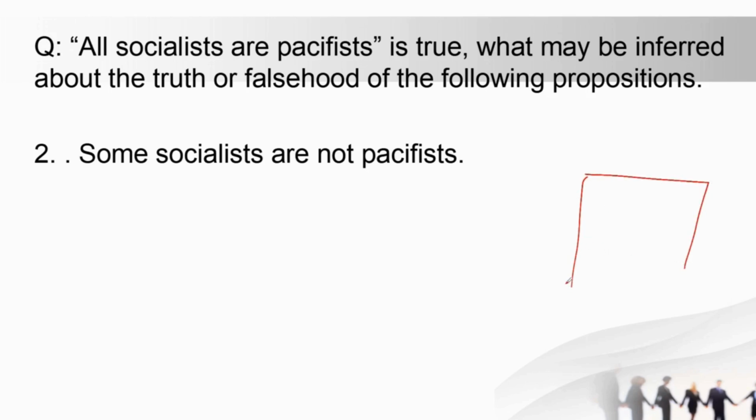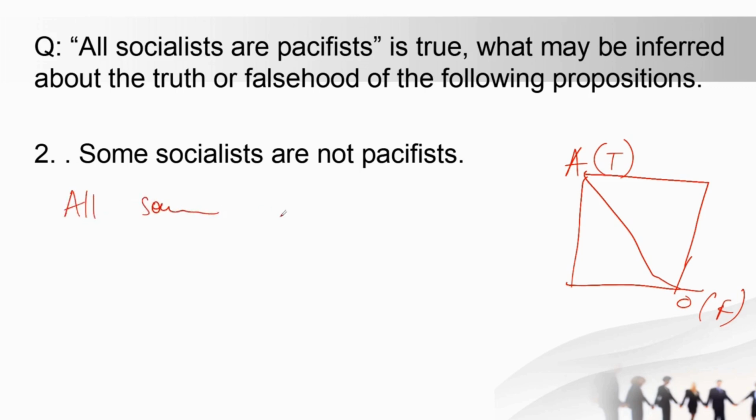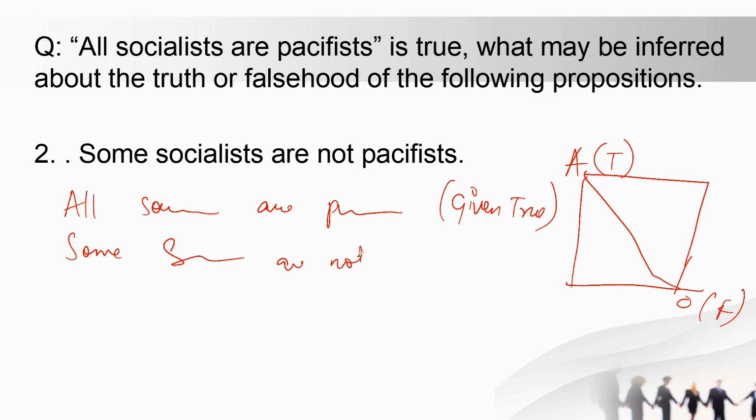All socialists are pacifists is true. So this is easy. You can directly find the value of no. Some socialists are not pacifists without using conversion or obversion. So if you know the value of A proposition as true, what will be the value of O proposition? O will be false by using the traditional square of opposition. So simply write all, and then you write socialist are pacifist. So again side में what you have to write? Given true.